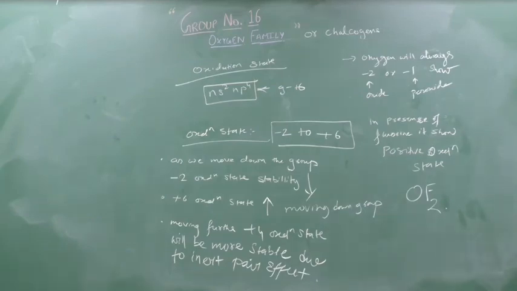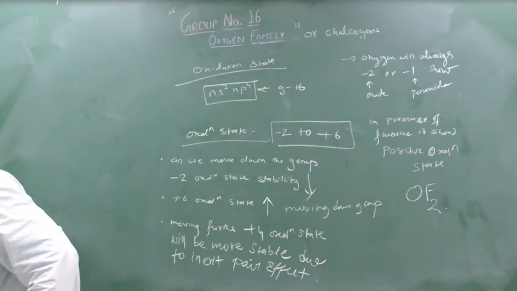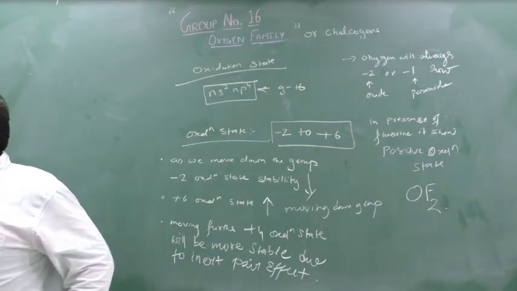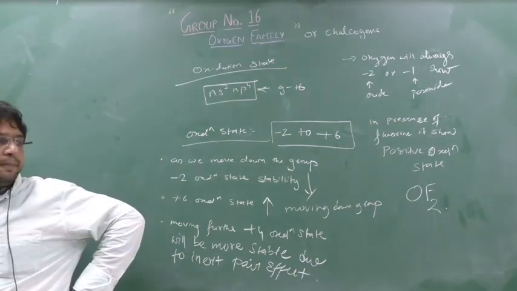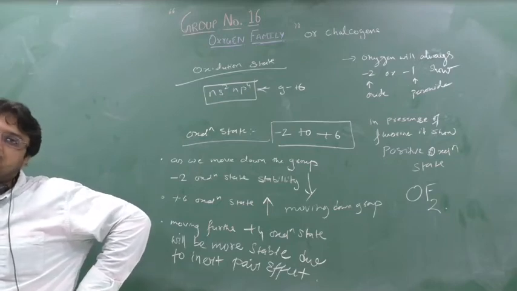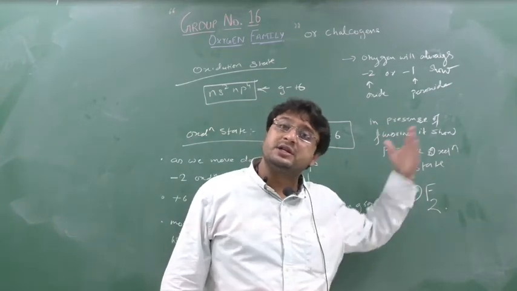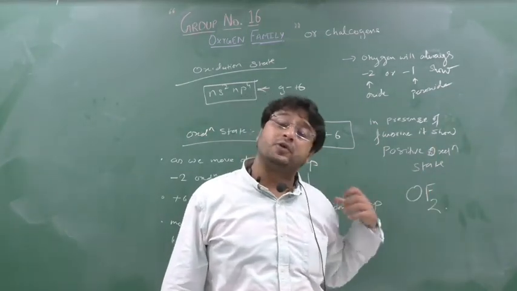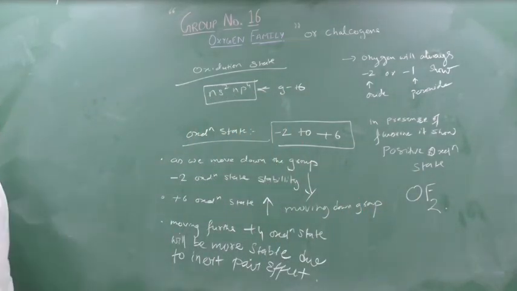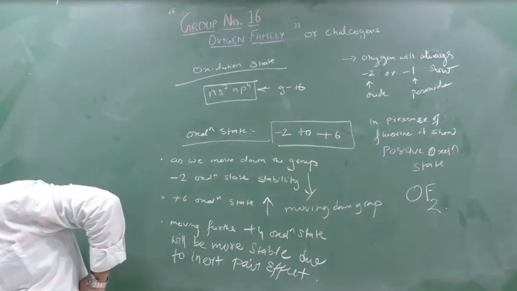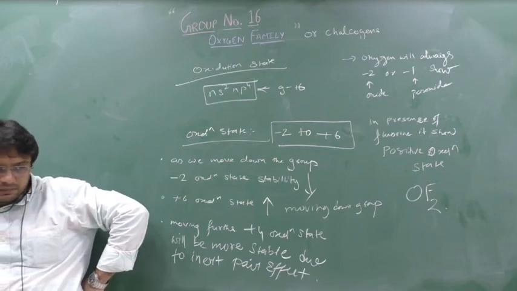But in the presence of fluorine, it shows positive oxidation state. Why? Why in the presence of fluorine does oxygen show the positive oxidation state? Because fluorine is more electronegative in nature. Fluorine is more electronegative than oxygen. Write down: in the presence of fluorine, oxygen shows the positive oxidation state because fluorine is more electronegative than oxygen.